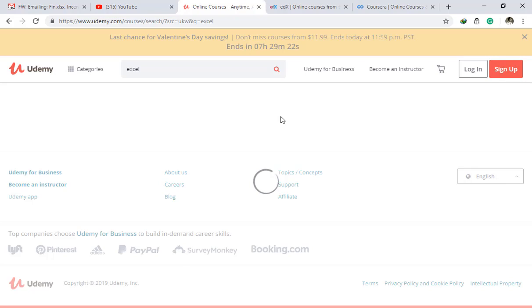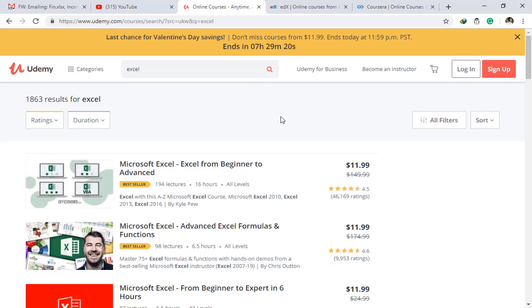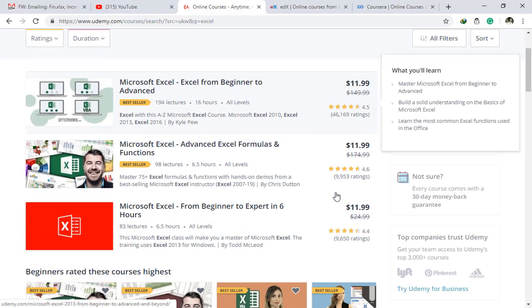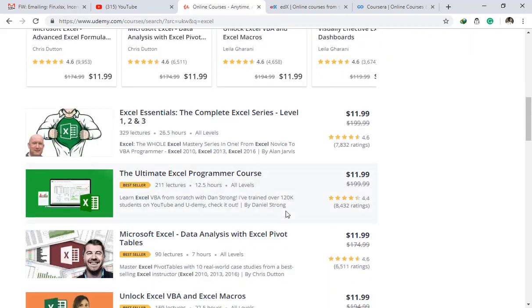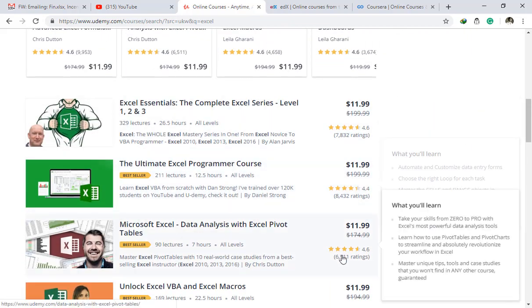and I will click on the search icon. It will search all the courses available on Udemy. Now you can see that there are so many courses regarding Excel, and they are paid courses.